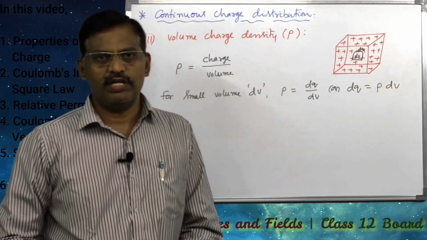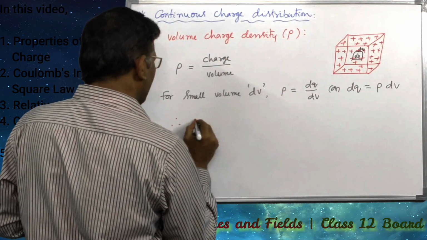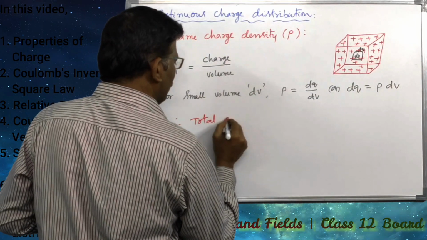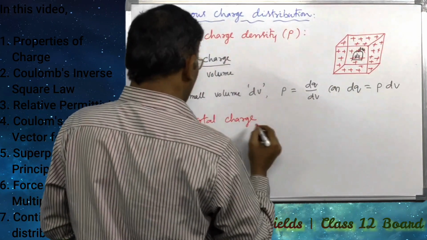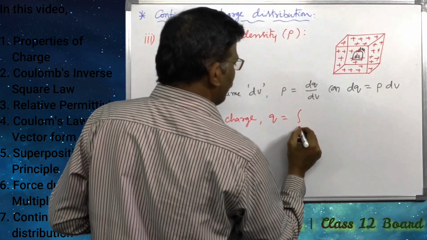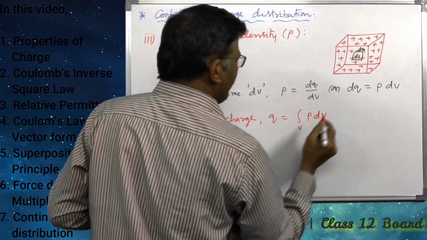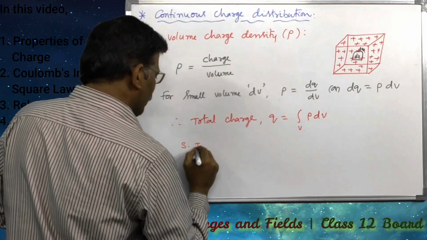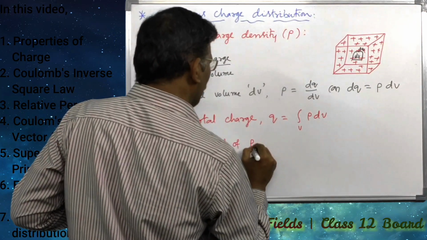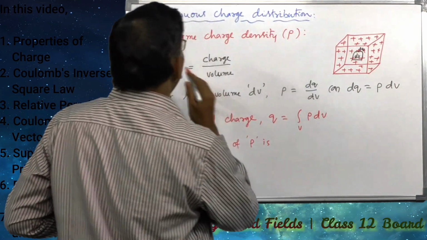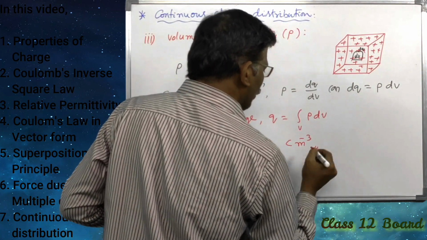Or the total charge Q which is given to a complete body is equal to integral over total volume V of rho into dV. And SI unit of volume charge density is coulomb per meter cube.